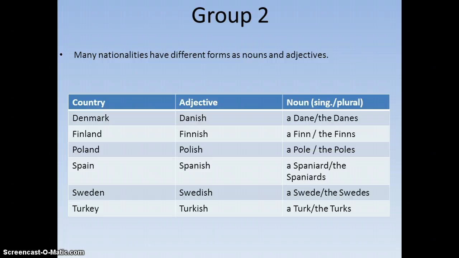Group 2 have different forms as nouns and adjectives, and those are as follows. Denmark, Danish, a Dane, the Danes. Finland, Finnish, a Finn, the Finns. Poland, Polish, a Pole, the Poles. Spain, Spanish, a Spaniard, the Spaniards. Sweden, Swedish, a Swede, the Swedes. Turkey, Turkish, a Turk, the Turks.